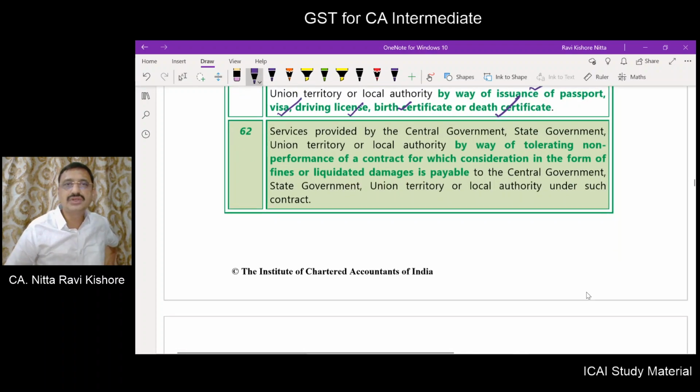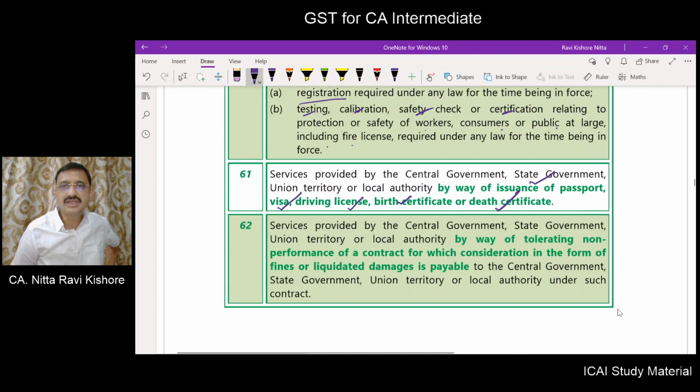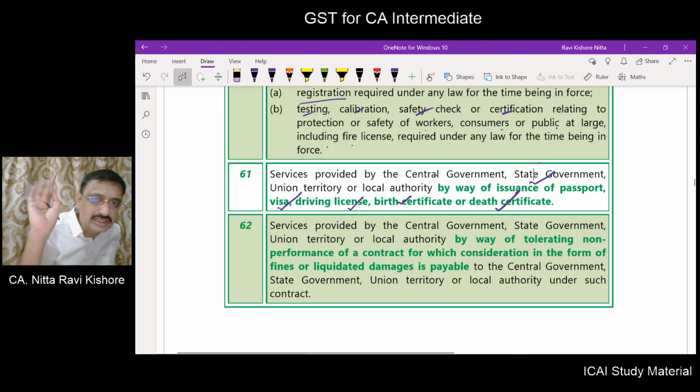Next, service provided. Now here only the services provided by central government, state government, union territory, local authority are covered. So let us say a US embassy or consulate is issuing visas. Yes, they collect visa fees. That visa fee collected is not exempt under entry number 61. There may be other exemptions given in other paras or points of the notification, but certainly not under this para of this notification.